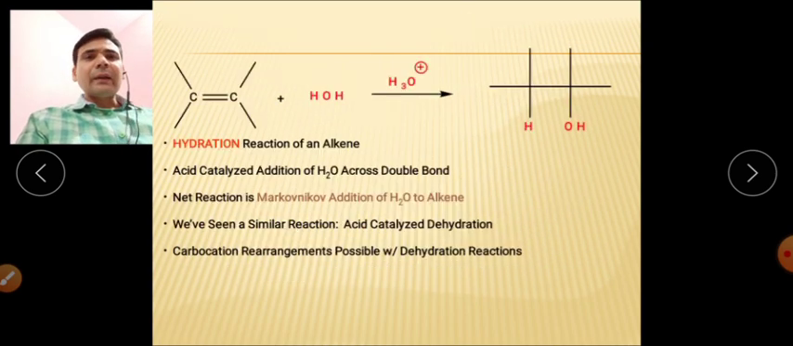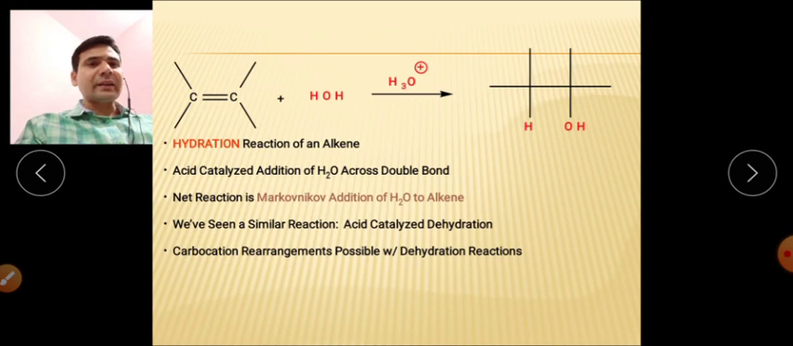If I am talking about this reaction, you can see this is another example: the addition of H is here, and this is the hydroxyl group, right? Markovnikov addition will happen, and the reaction will be acid catalyzed.